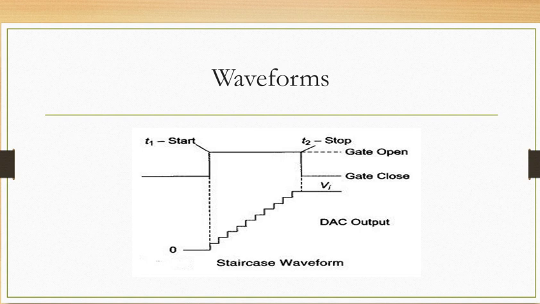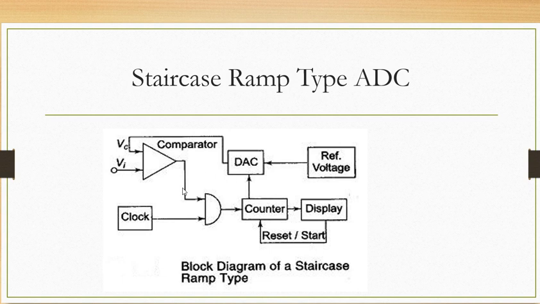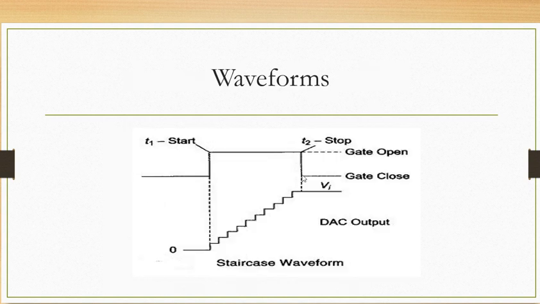VC is nothing but the DAC output, that you have to keep in mind. As soon as VC becomes equal to VI, the gate is now closed. Why is the gate closed? Because the comparator output is 0. So here the gate is opened, and here the gate is closed. The gate open part is this much, the high signal. So this is 0 and this is 1, we can say. This is the high signal for which the gate is open, and as soon as VI becomes equal to VC, the gate is closed.